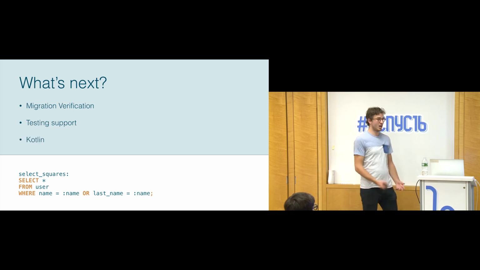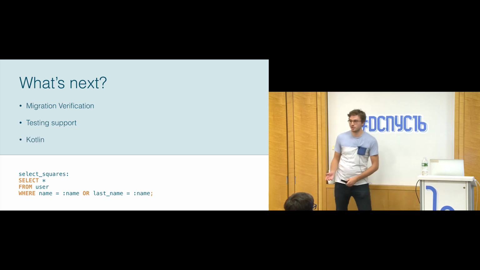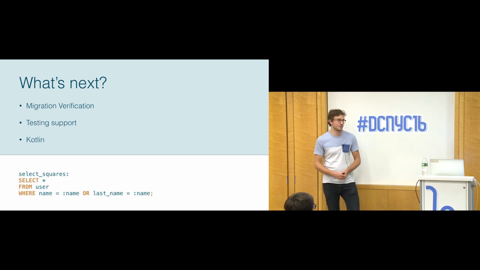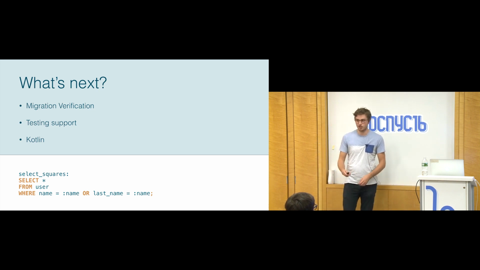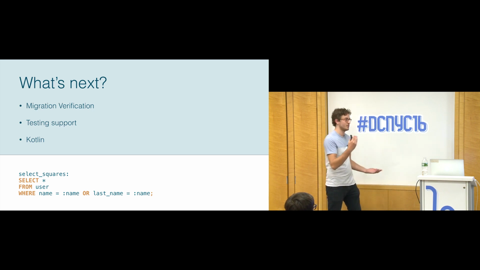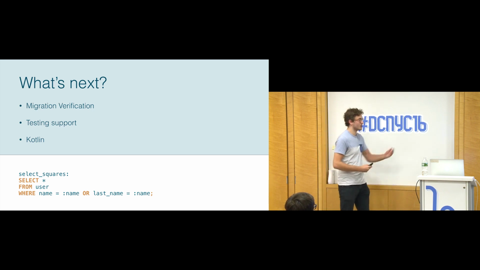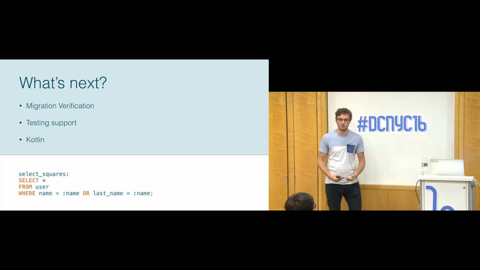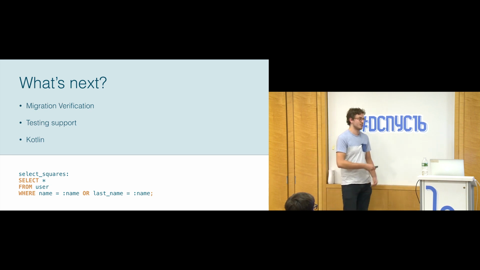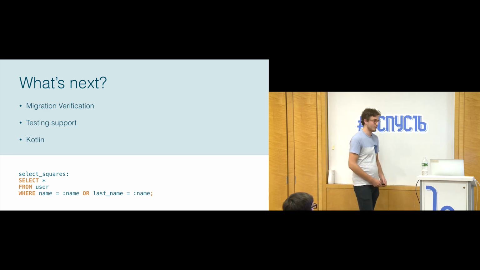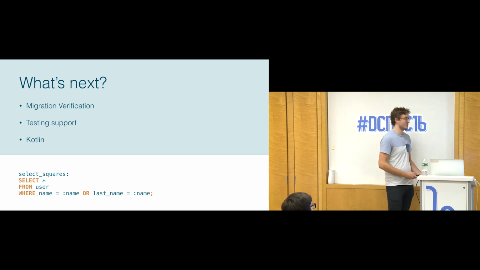And the final one is probably Kotlin support. This one is actually really exciting because Kotlin has a lot of features, especially around data classes. Right now, we're almost enforcing you to use AutoValue because otherwise you have to create these very large classes. But with Kotlin, we might be able to take advantage of some really cool features and make those generated classes even smaller and even easier to work with. So those are some interesting things we're working on.